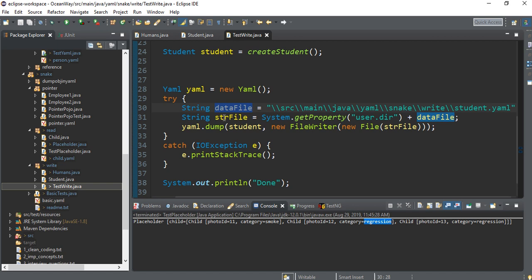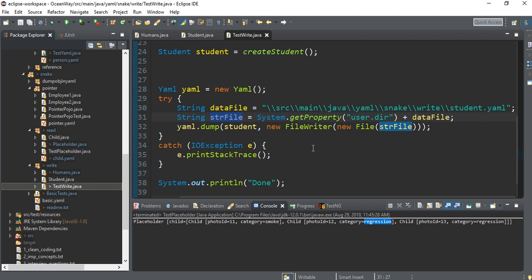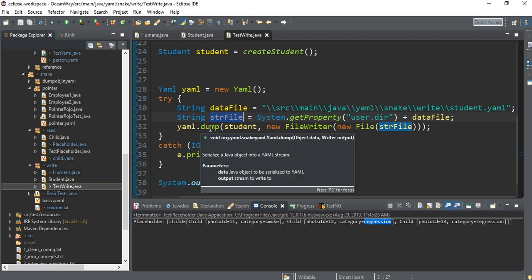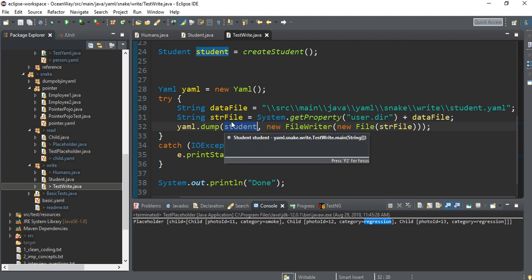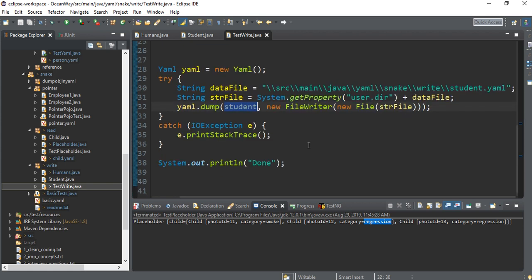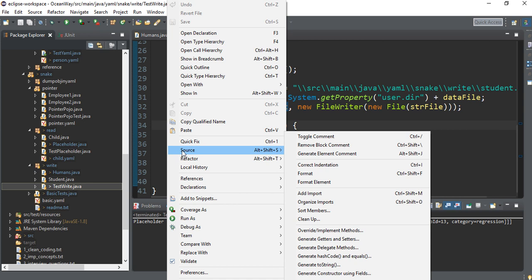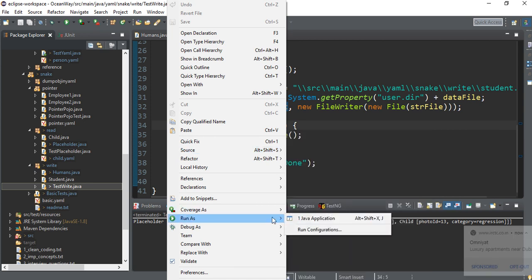So this string will contain the exact path starting from your C drive. So we get the complete path. Then YAML.dump. Dump is the method which will dump this particular student, which has been populated earlier, into this particular file. That's it. Only one line, YAML.dump, and this will dump our complete data into the YAML file. Okay, we'll run it.